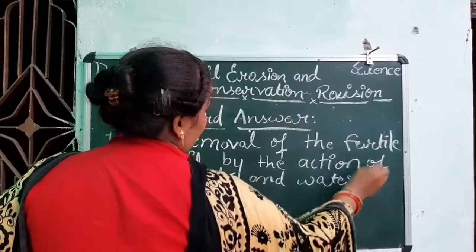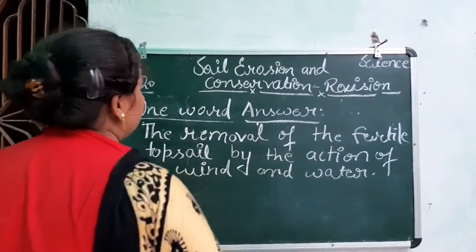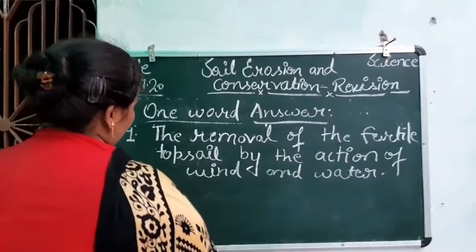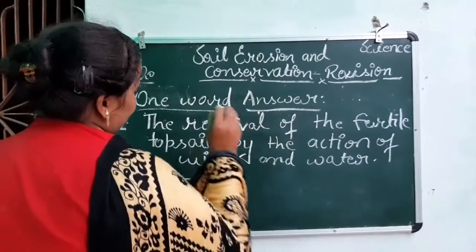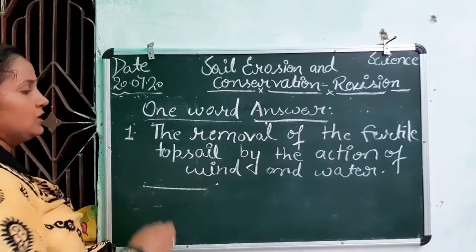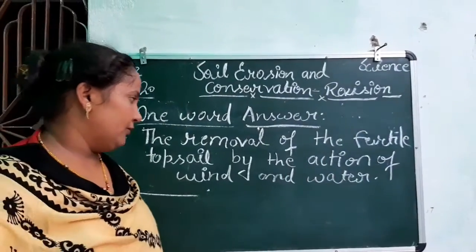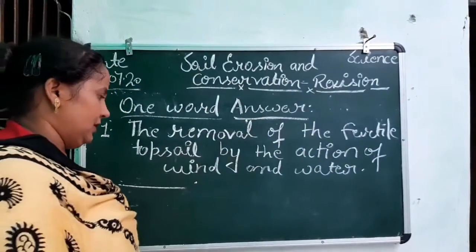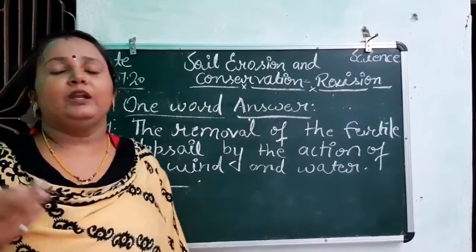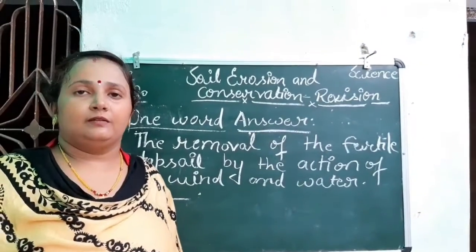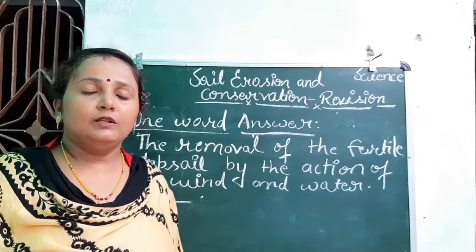What will be the answer? What do we call this activity in one word? The removal of the fertile top layer of the soil by the force of wind and water. What do we call that?